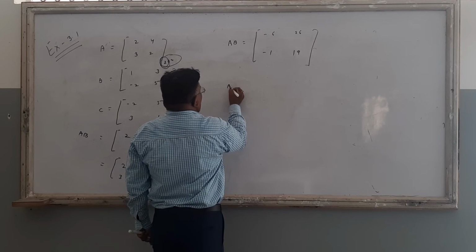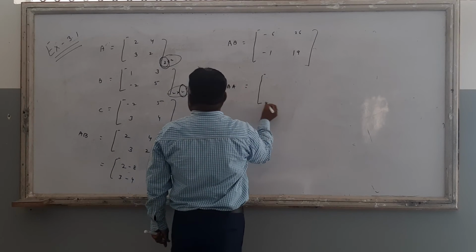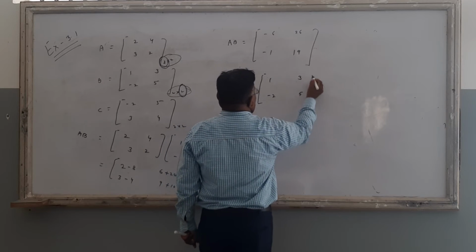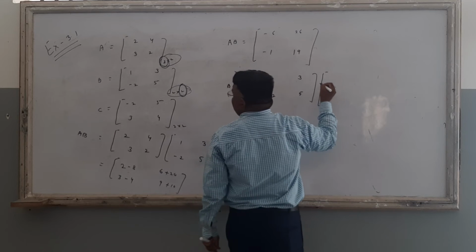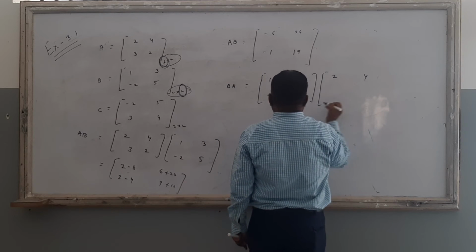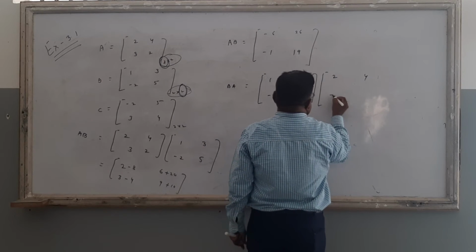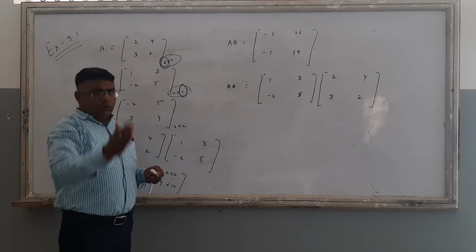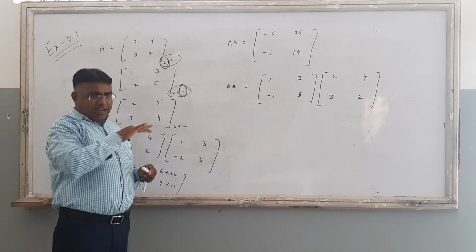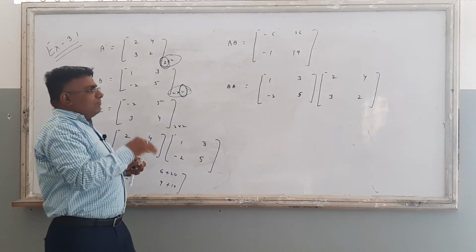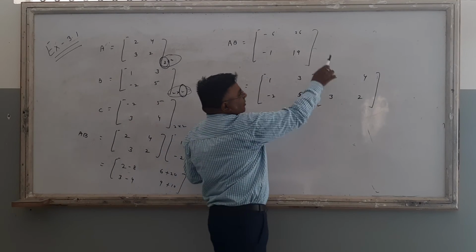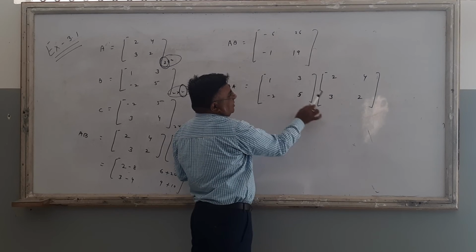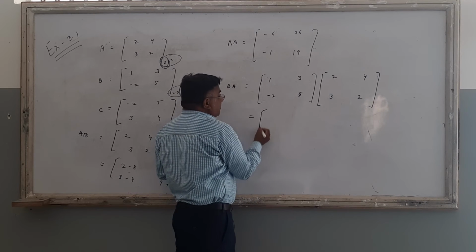नाउ चेक, फाइंड द वैल्यू ऑफ AB वेयर B मैट्रिक्स इज 1, 3, minus 2 and 5 and A matrix is 2, 4, 3. It's again two matrix multiply. Then is the first row first column, first row second column, फिर second row first column, second row second column. सबसे पहले first matrix की first row को हमें दोनों column से multiply करना है. That means first row first column, 2 ones are 2 and 3 3s are 9. That is 2 plus 9.